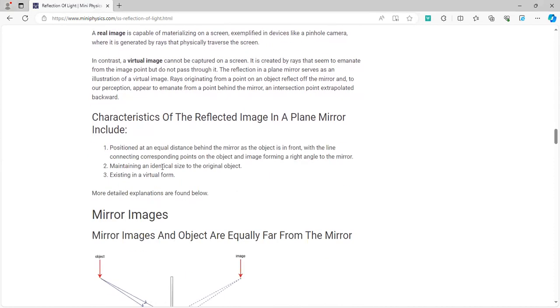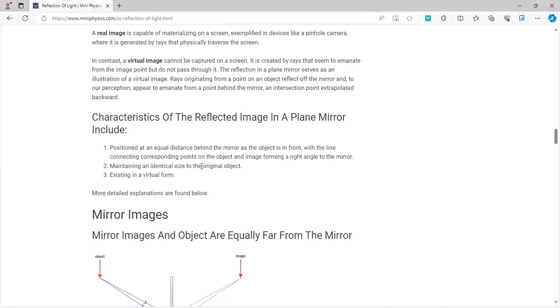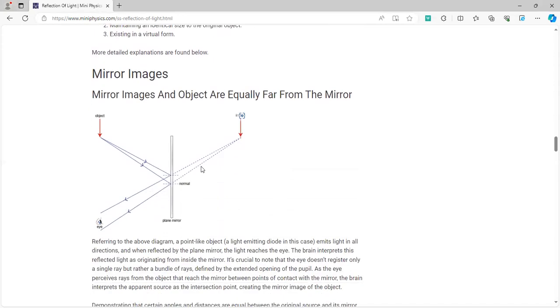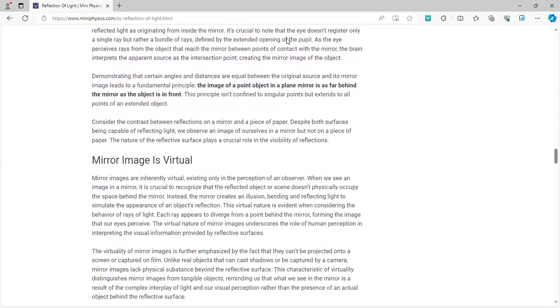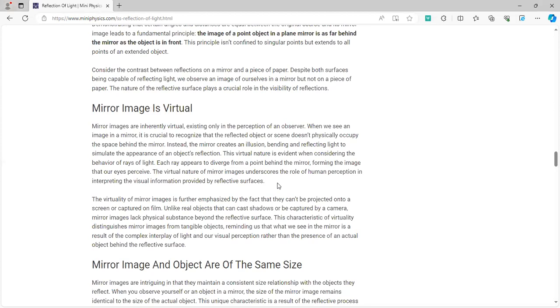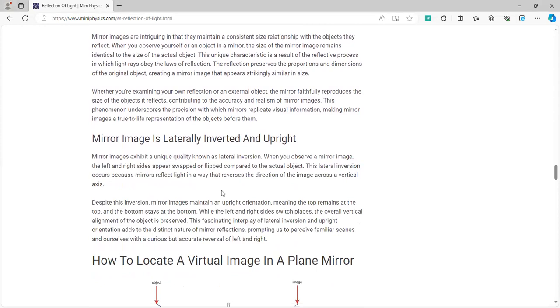Now, the characteristics of a virtual or a reflected image are repeatedly asked in the exam. You have to remember three words. They're always virtual, they're always upright, and they're mostly inverted. Now, this rule I talked to you about in the first part of the video as well. And now you need to know that the mirror image and the object are also always of the same size. Apart from the same distance, they're also always of the same size.